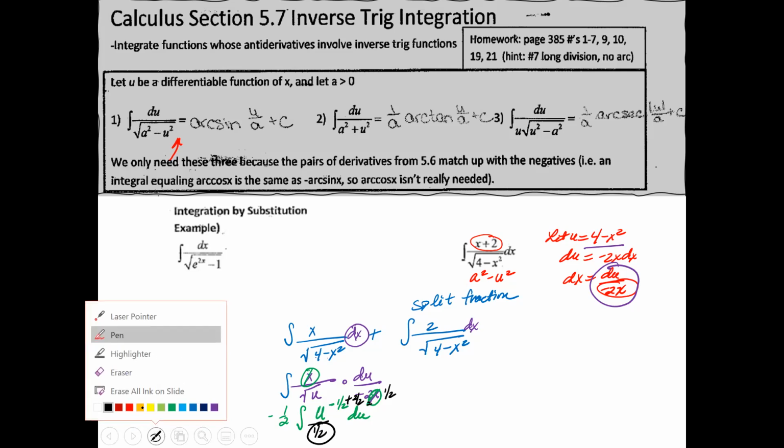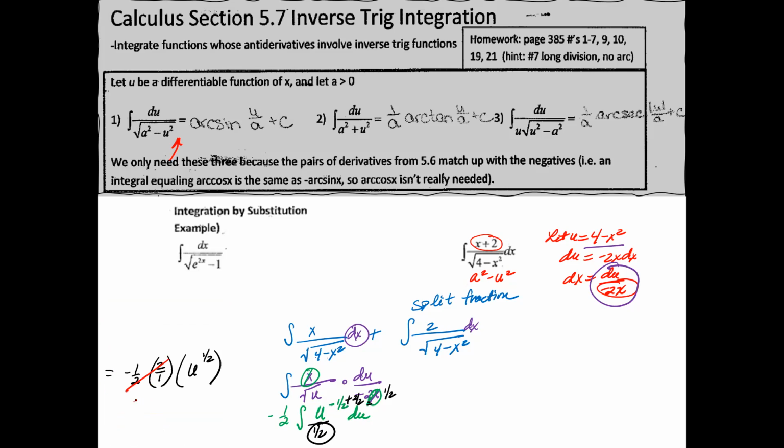And if you look at this, that cancels. So it's a negative u. And what is u again? It is 4 minus x squared to the 1/2. So really it's minus the square root of 4 minus x squared. So that's the first part of your answer. Just keep that there for the time being because you still need to tackle the second part of the answer, which is over here.